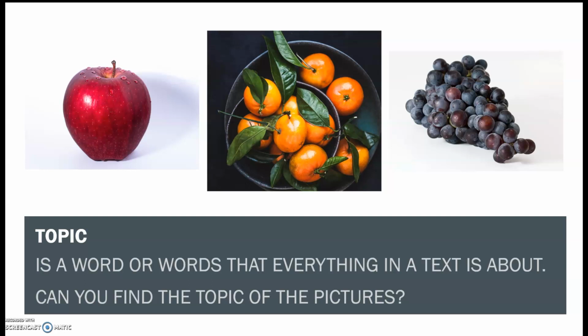Hi guys, let's look at the word topic. Topic is a word or words that everything in a text is about. So can you find the topic of the pictures?